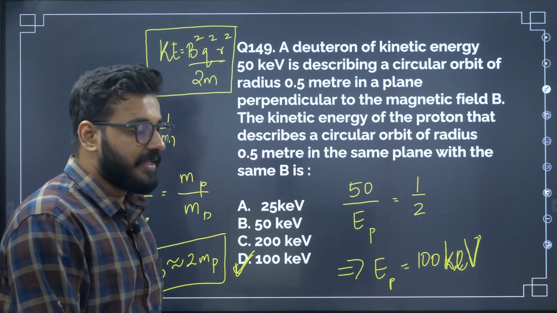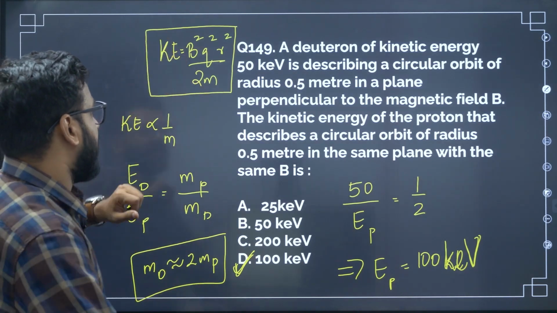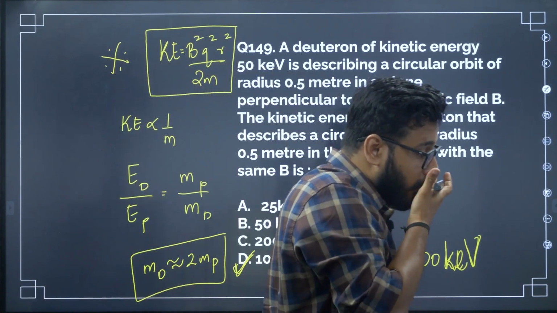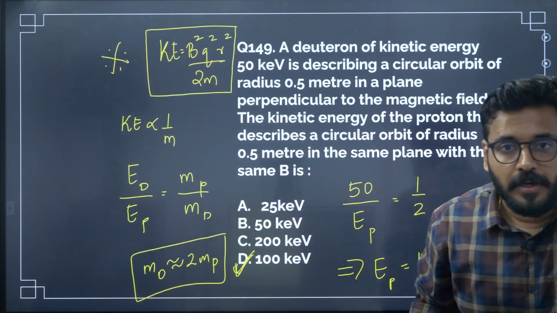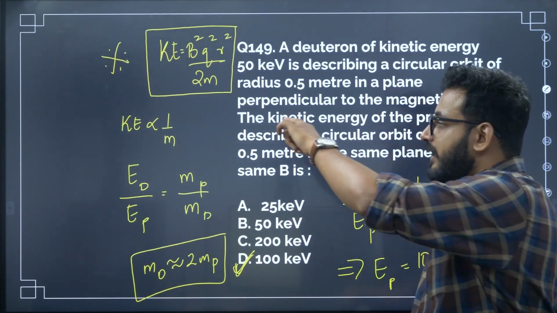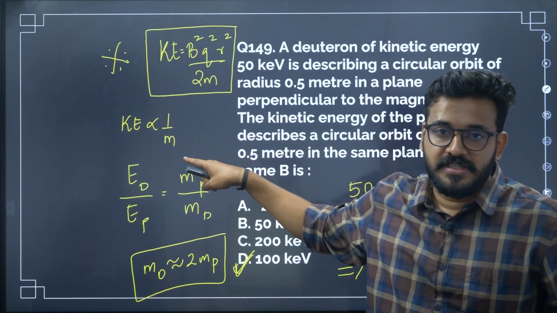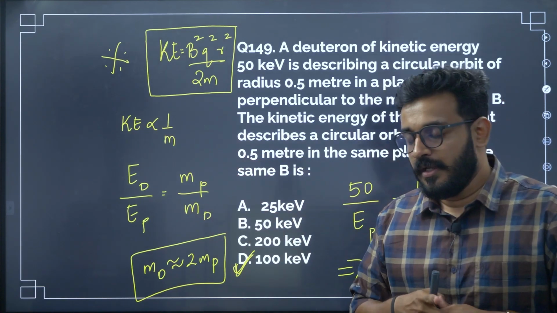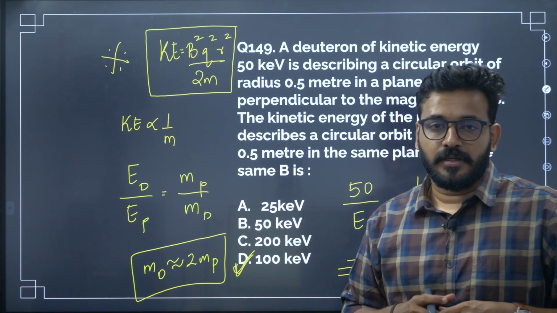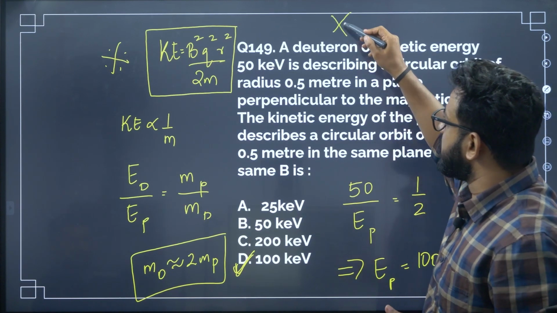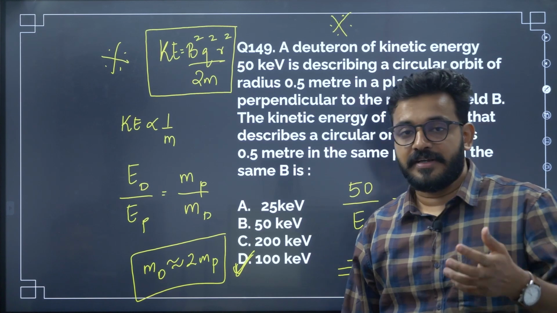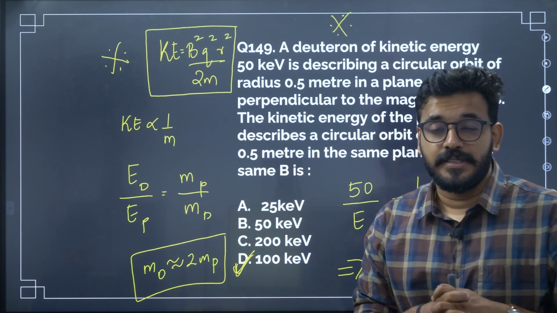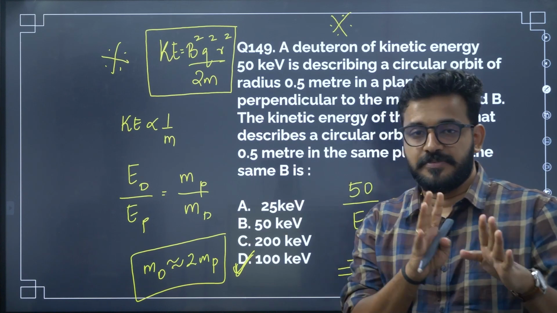Alright, once again a very simple topic, but everything relies on the knowledge of this formula. If you know that, or if you can get to that somehow, definitely you can get that kinetic energy is inversely proportional to mass, compare their masses and ultimately find the answer. This is a very important question. Please make a note of this question, students, from the magnetism chapter. Kinetic energy, radius, velocity, these are extremely important.